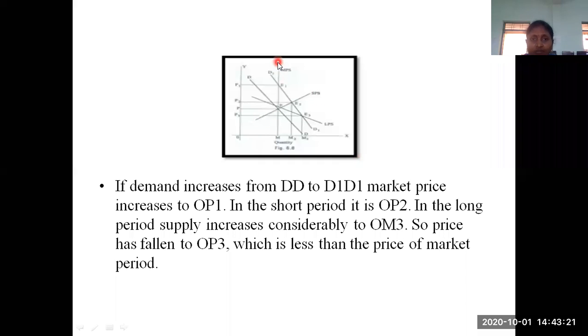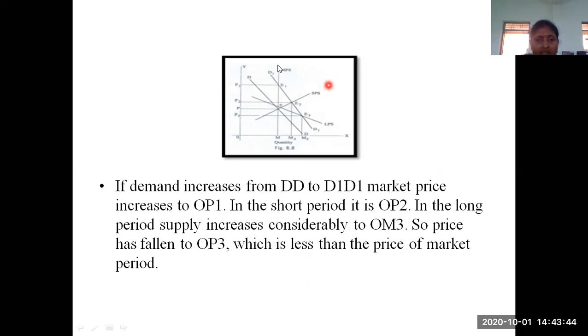So when it is MPS, the price is 0P1, and when it is SPS, the price is 0P2. So the price in the market period supply curve is more than that in the short period supply curve. Now we will see the next thing.